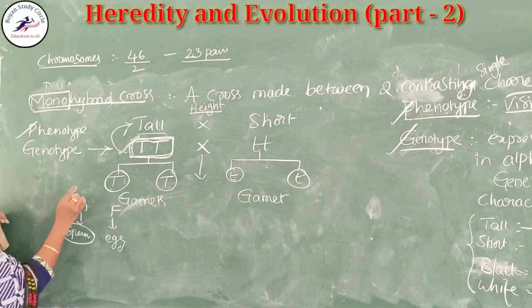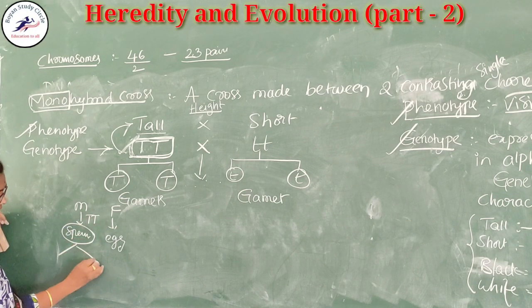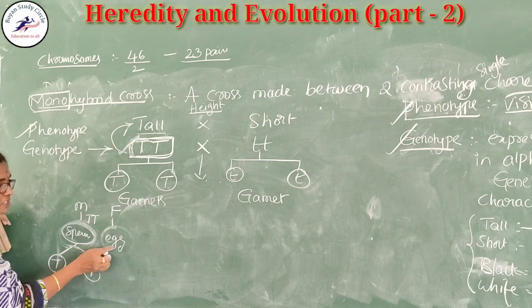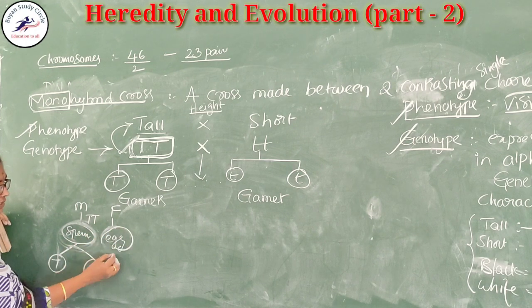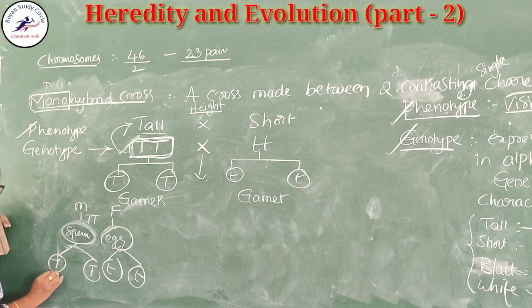These sperms have the pair of characters during the formation of the gametes. What are the gametes here? Sperms. In the female, what are the gametes? That is the eggs. During this formation these get separated. During fertilization, the male gamete having the capital T combines with the egg having the small t, and it forms the capital T and the small t.